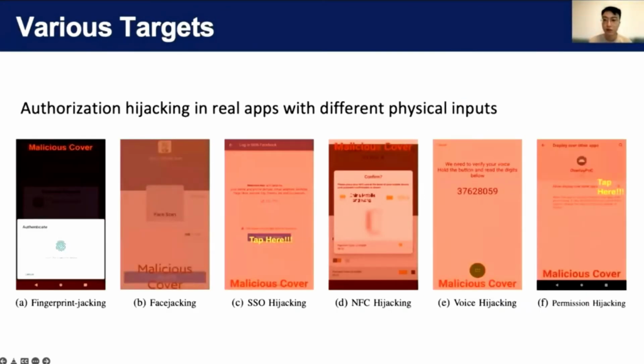This shows what we achieved in the end. These are screenshots of the authorization hijacking in some real apps with different physical inputs. Some are for payment and some are for permission granting. So how did we do that?